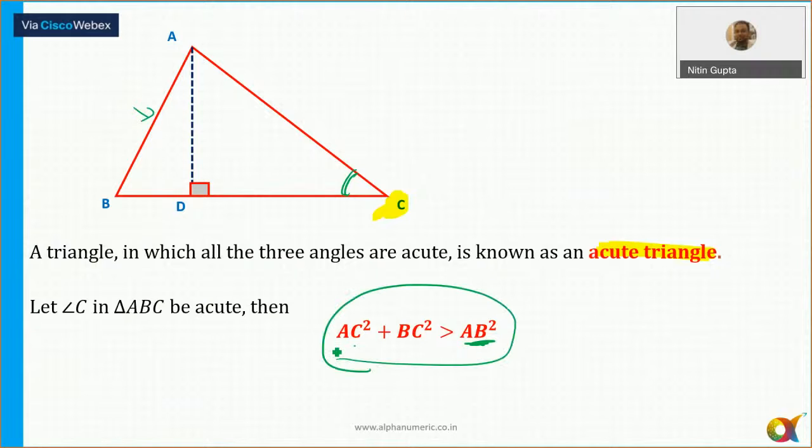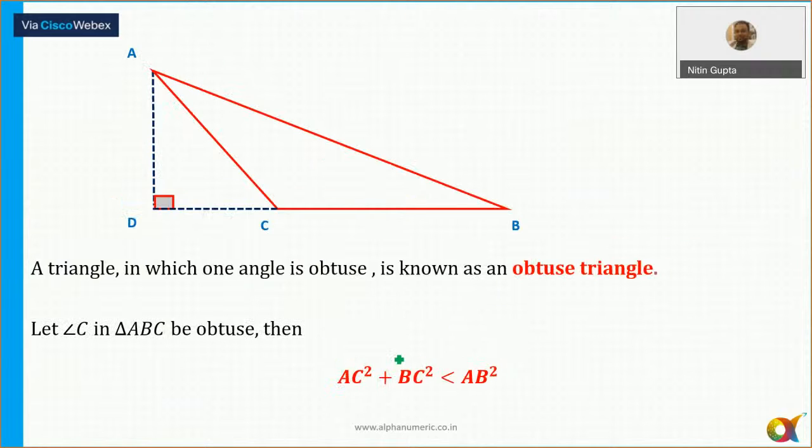All right. In case of an obtuse angle triangle, the longest side, that is AB, its square must be greater than AC square plus BC square. And in the CAT, you must have seen that on a couple of occasions they have checked these properties: acute, obtuse, and the right angle.